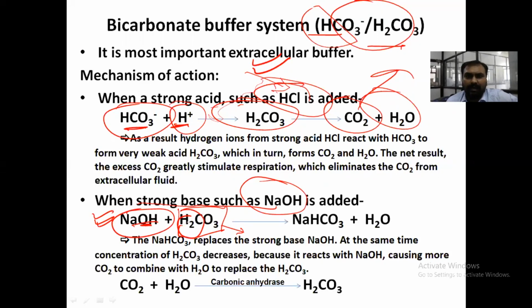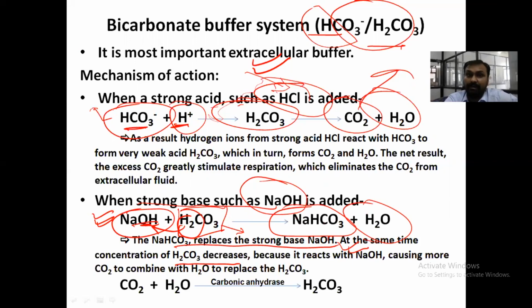The hydrogen ion will bind with the OH and form H2O, and itself is converted to NaHCO3. So NaHCO3 replaces the strong base NaOH. At the same time, the concentration of H2CO3 decreases because it reacts with the NaOH, causing more CO2 to be retained. This is how the bicarbonate buffer works.